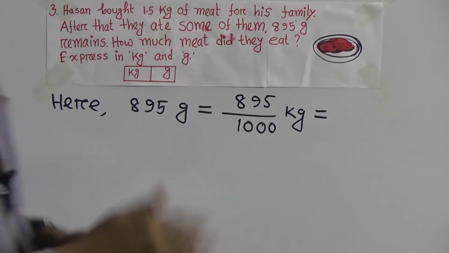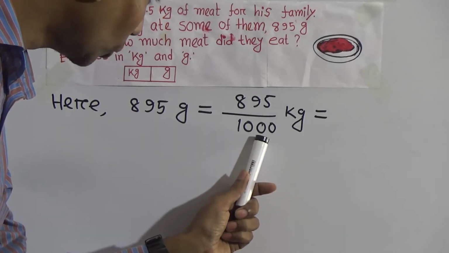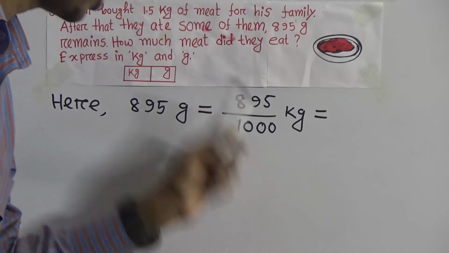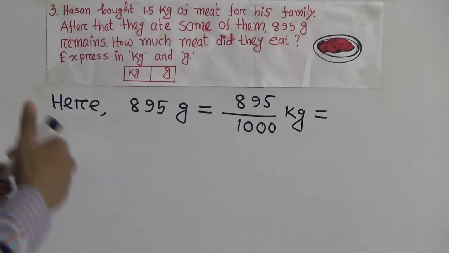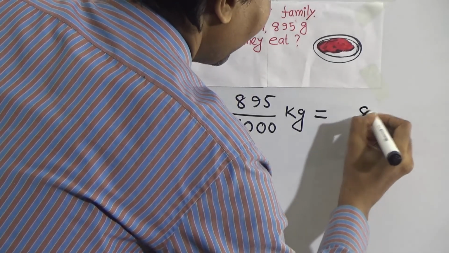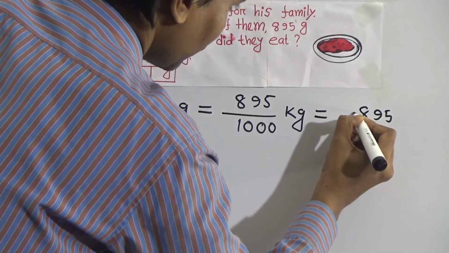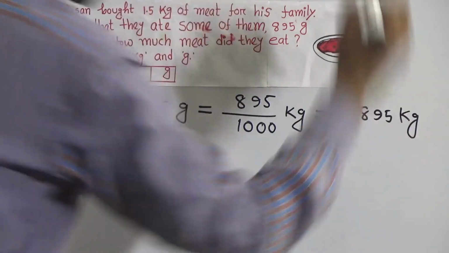I think now this is easy for you. Look how many zeros? 1, 2, 3. How many zeros? 3 zeros. So you put the point after 3 digits. And on the left side, look, 8, 9, 5. Count here. 1, 2, 3. Okay?